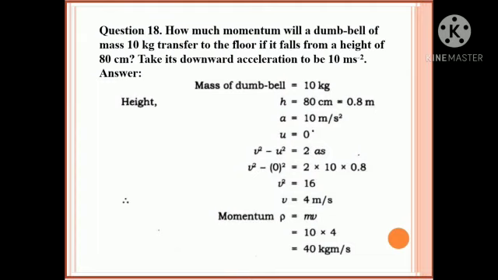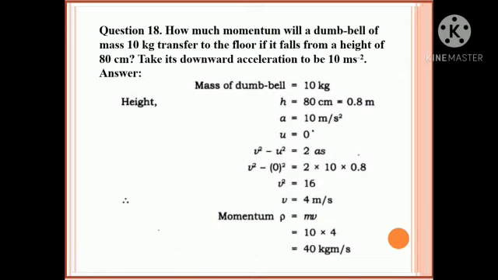Question 18. How much momentum will a dumbbell of mass 10 kg transfer to the floor if it falls from a height of 80 cm? Take its downward acceleration to be 10 meter per second square. Mass of dumbbell is 10 kg. Height is 80 cm, so 0.8 meter. Acceleration is 10 meter per second square.